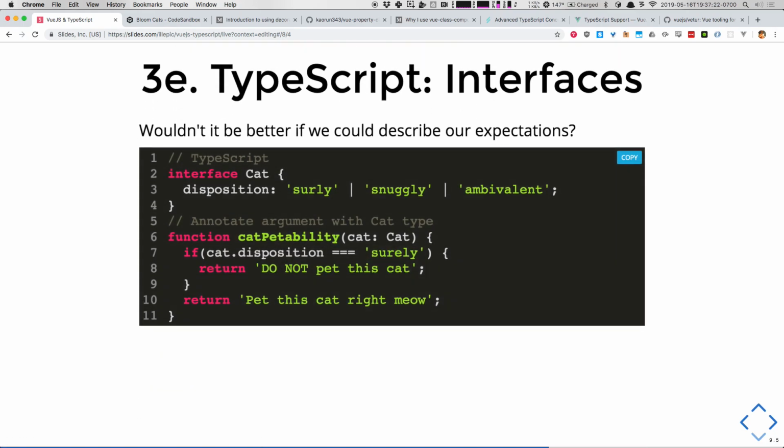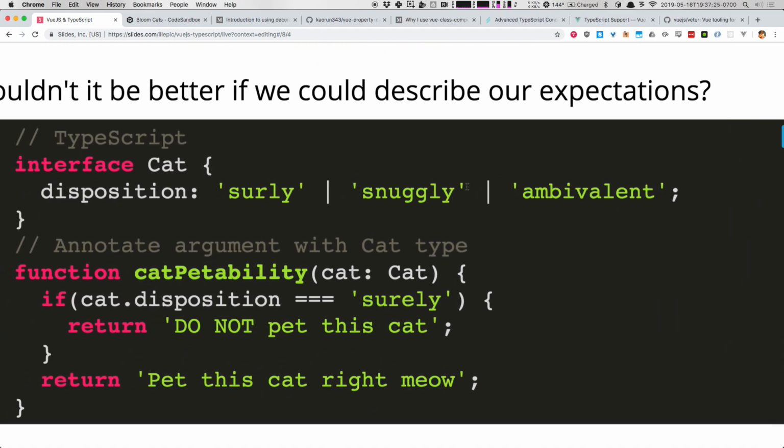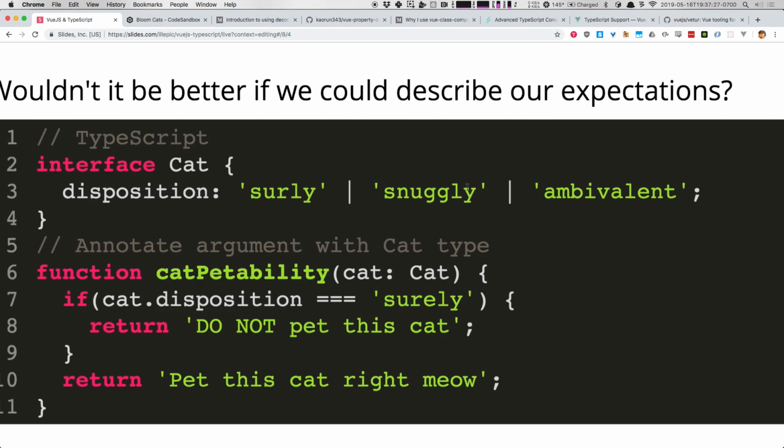Well, what if we could set some safe assumptions in our code? We can define what's called an interface in TypeScript. An interface is how you take a shape of data and you say, this is what we can guarantee with our data. I'm using an interface for cat, which has a disposition member, and then I'm also using what's called a union to say the disposition can only be one of surly, snuggly, or ambivalent, okay?